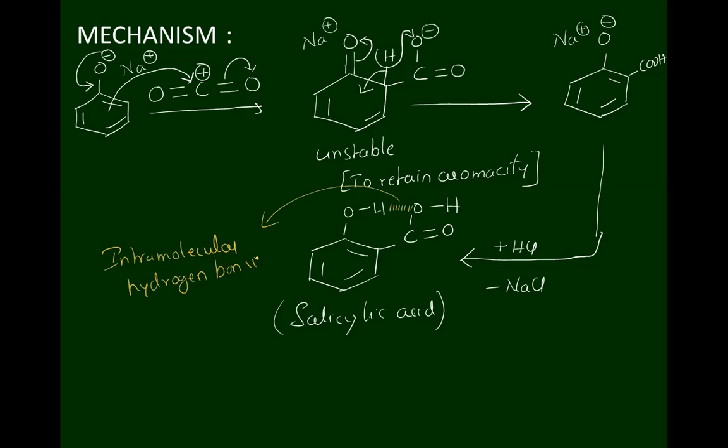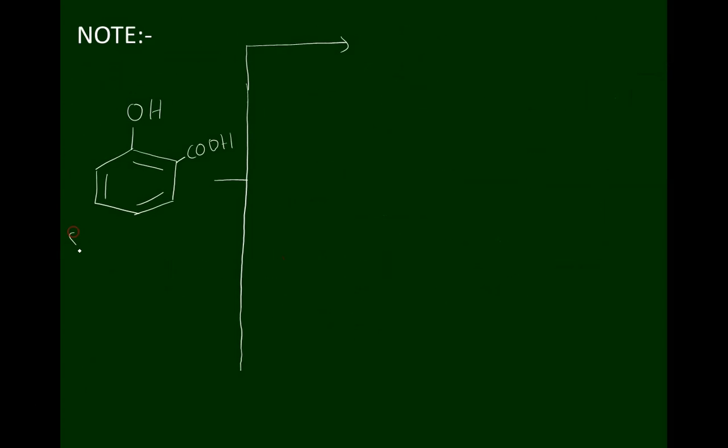Due to the presence of intramolecular hydrogen bonding, the obtained salicylic acid is more stable in nature. So this is the mechanism involved in the Kolbe's reaction. Note it down, children. From salicylic acid, many chemical compounds can be synthesized. Many organic compounds can be synthesized, which are highly applicable for our daily life.